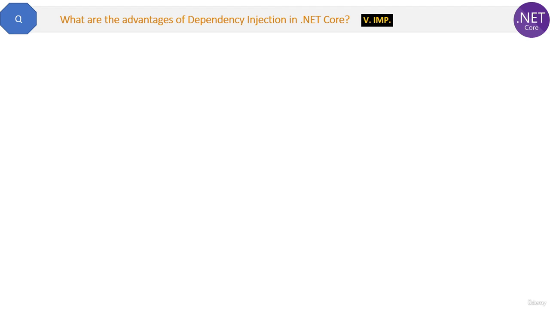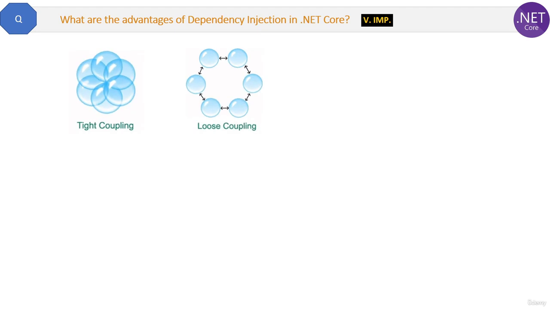What are the advantages of dependency injection in .NET Core? We already saw how to implement dependency injection in .NET Core and what dependency injection is. Basically, it gives you loose coupling between the services, and that loose coupling gives you some advantages. So here are the 4 advantages because of loose coupling.